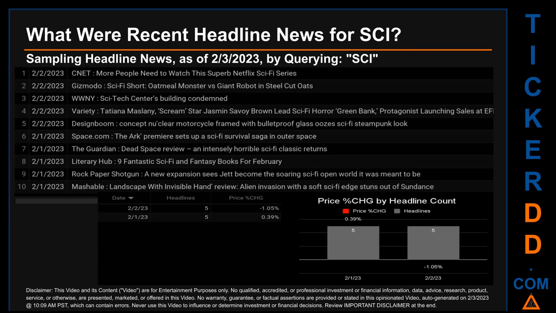Rock Paper Shotgun published the headline that read, "A new expansion sees Jet become the soaring sci-fi open world it was meant to be." Mashable published the headline that read, "Landscape with Invisible Hand, Review, Alien Invasion with a soft sci-fi edge stuns out of Sundance." This oldest date was actually the day with the most headlines. The latest publication date was one of 2 days with the most found headlines.